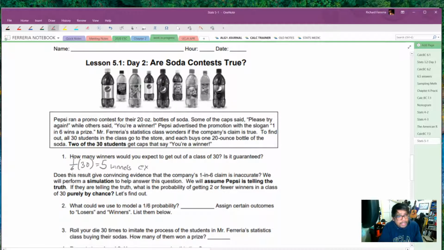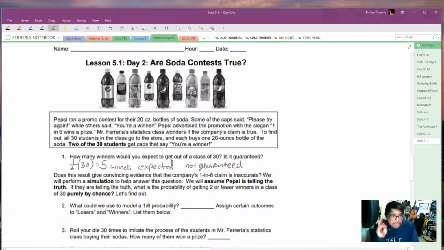Winners expected. And of course, this is not guaranteed. Okay, well, we didn't get 5. We only got 2. So does this result give us convincing evidence that the 1 in 6 claim is inaccurate?